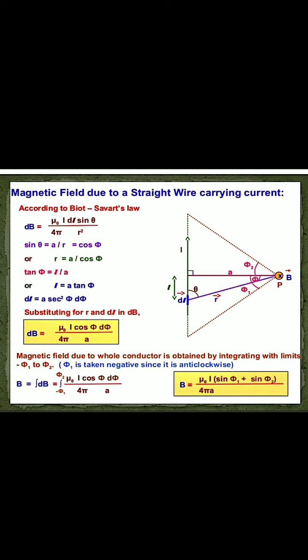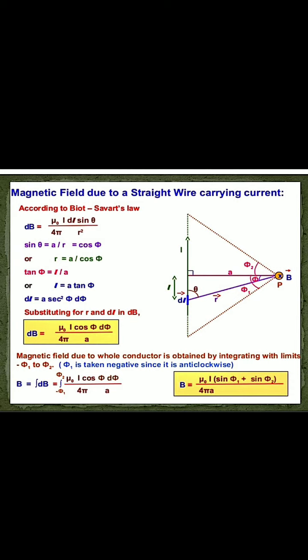Because we want to find the total magnetic field due to the whole conductor, we integrate both sides of this equation with the limits phi 1 to phi 2. Phi 1 is negative because it is in the anti-clockwise direction. So if we integrate both sides, we get B equals integration of dB, from minus phi 1 to phi 2, mu 0 I cos phi d phi by 4 pi A.